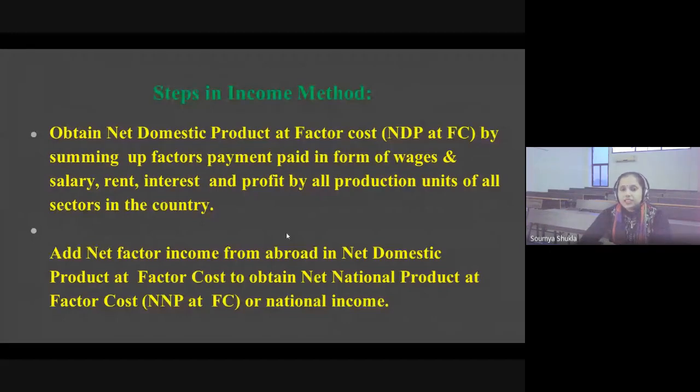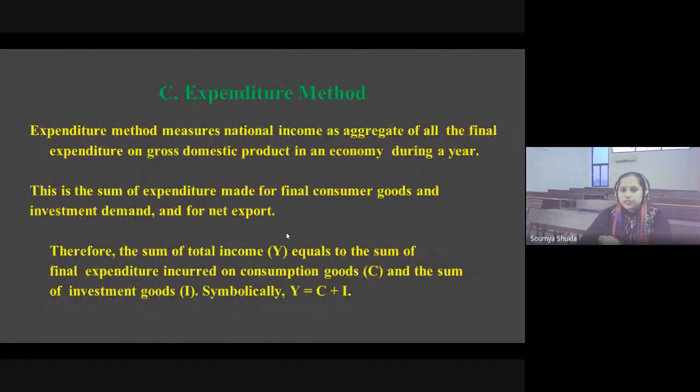The next is the expenditure method. It measures national income as the aggregate of all the final expenditure on gross domestic product of an economy during a year. So it is the sum of expenditure made for final consumer goods and investment demand, plus net export. The sum of total income is equal to the sum of final expenditure incurred on the consumption of goods.